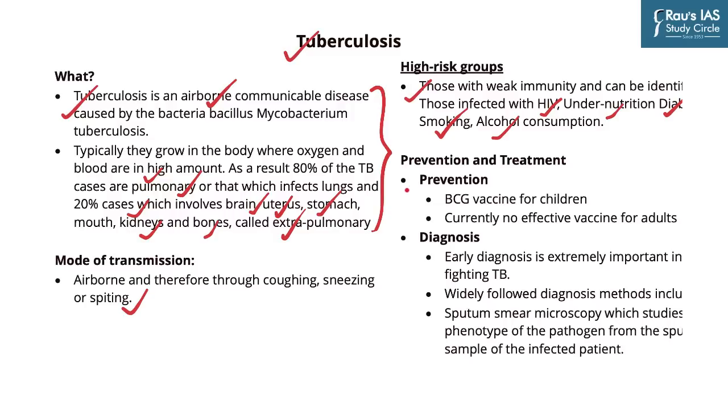As far as prevention is concerned, BCG vaccine for children has proven to be very, very effective, but there is no effective vaccine for adults, and that is the main problem in our fight against TB.